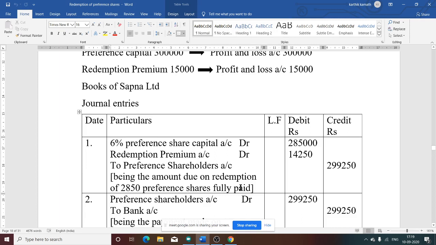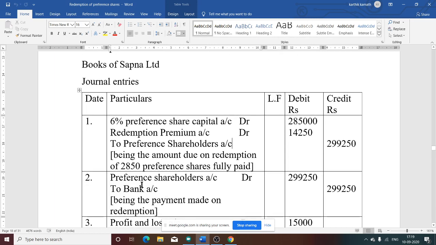After this, what happens? Payment is given to preference shareholders with the help of bank balance. So preference shareholder account debit to bank account. This amount, first journal entry, total amount 2,99,250.